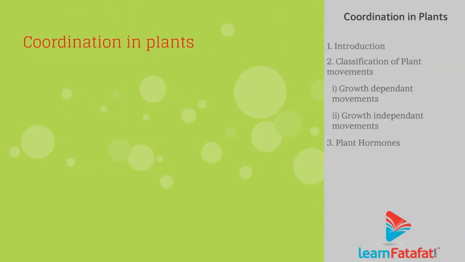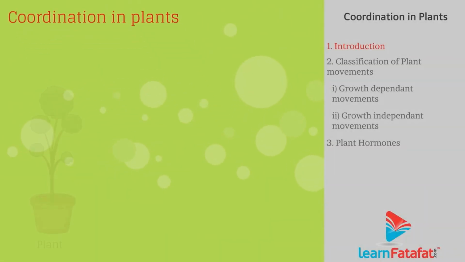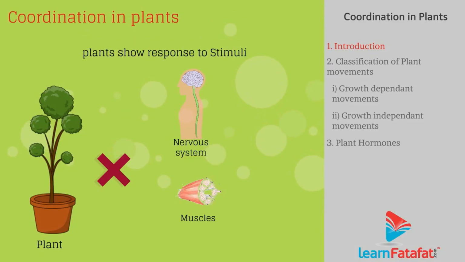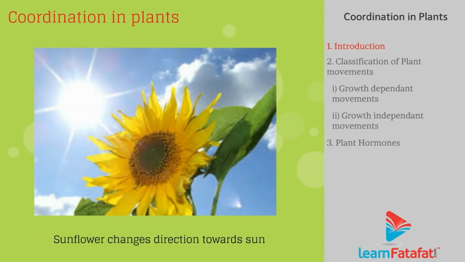Coordination in plants. Plants do not have a nervous system and muscles for controlling and coordinating the movements of the body. Still, they show response to stimuli. For example, a sunflower changes direction according to sunlight.